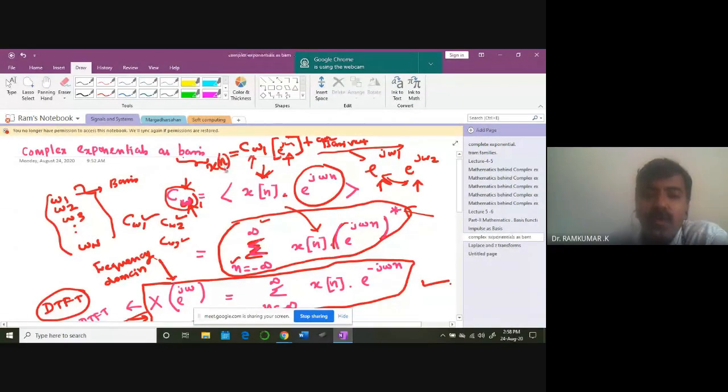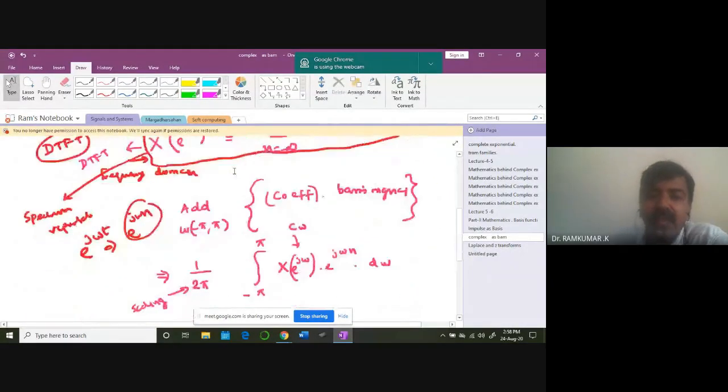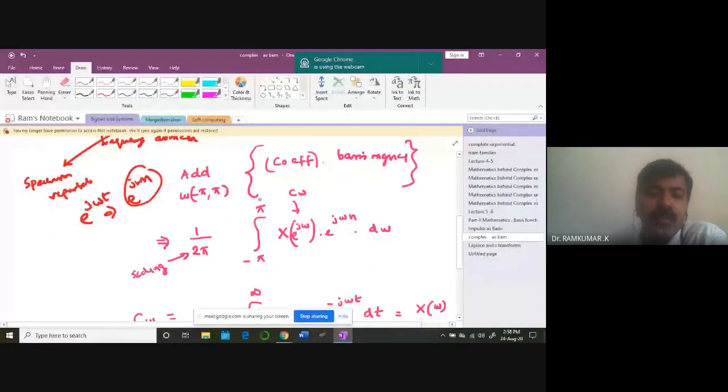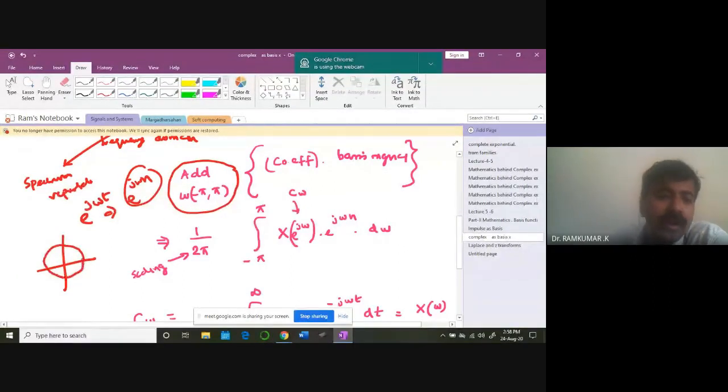So do you understand now? When you are taking the inner product, you are moving from time domain to frequency domain. And when you are adding all the coefficients along with the basis vectors, you are moving from frequency domain to time domain. This is a very powerful idea. Look at this, I am just simply adding. Normally in the discrete frequency domain, you take frequencies from minus pi to pi. Why? Primarily because they have a unique value. If you rotate once by 2 pi and rotate again, you get the same thing.